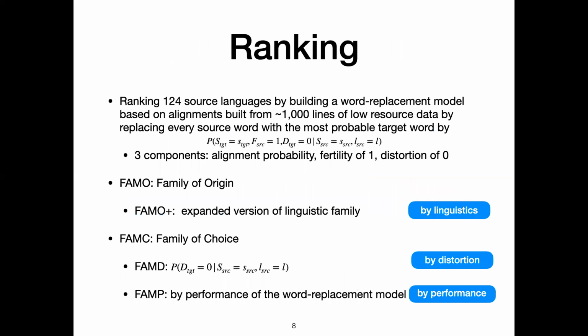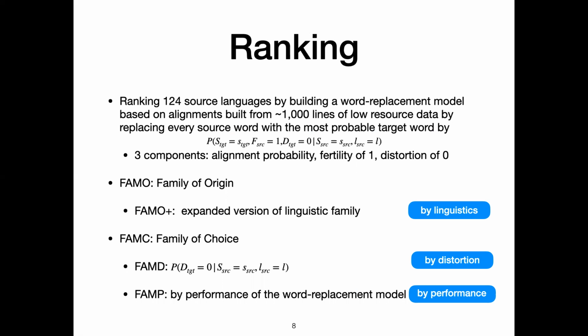Firstly, let's talk about ranking. We rank 124 source languages by building a word replacement model. And we replace every source word with the most probable target word by using this probability. It has 3 components. There is the alignment probability, and the probability of fertility equaling 1, and the probability of distortion equaling 0. We have a few terms here.